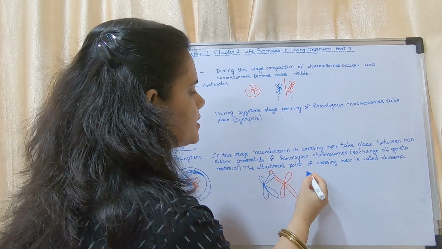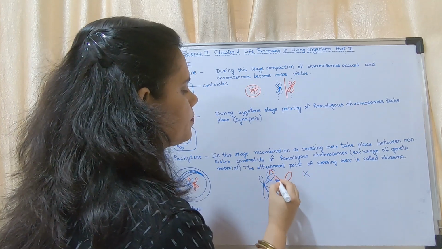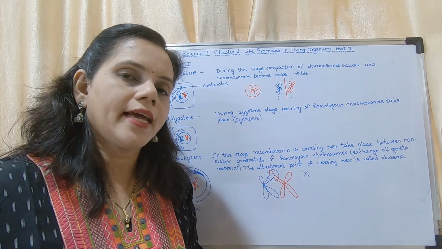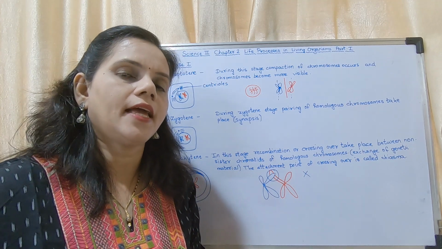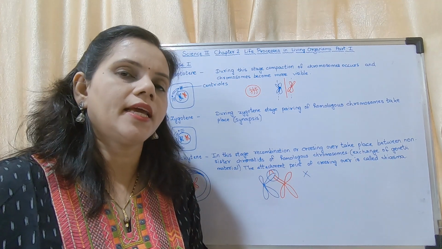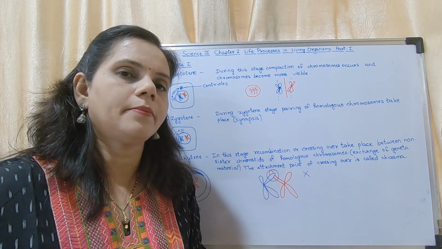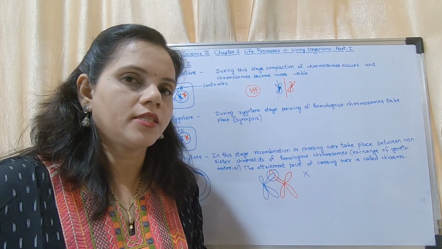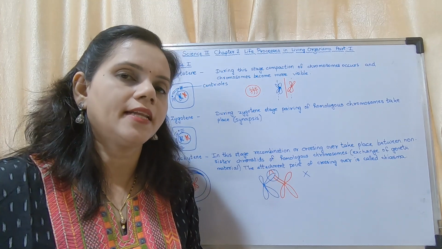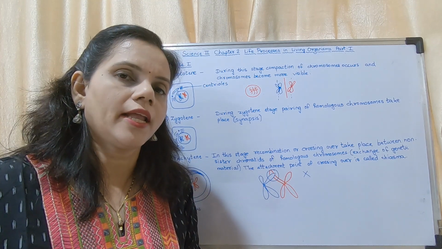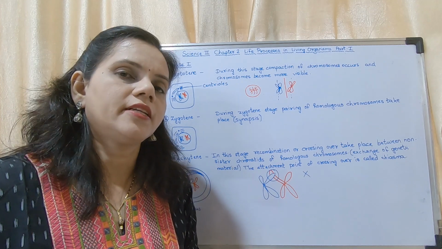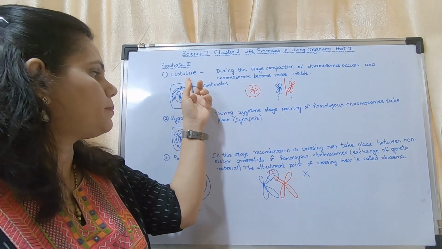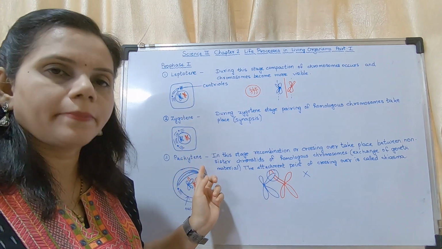So this X-like part which is occurring, that is called chiasma. C-H-I-A-S-M-A. I repeat, C-H-I-A-S-M-A. So this is the first process which is taking place, that is recombination, also called crossing over. These are the first three stages in prophase 1: leptotene, zygotene and pachytene.